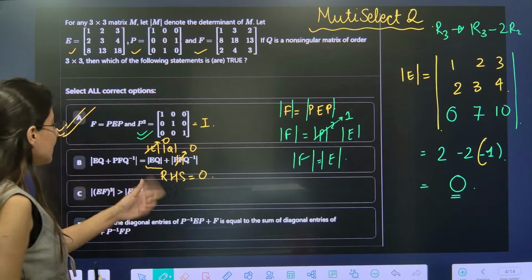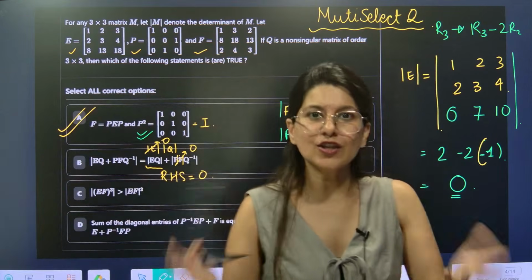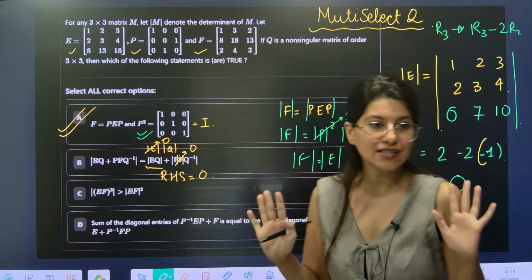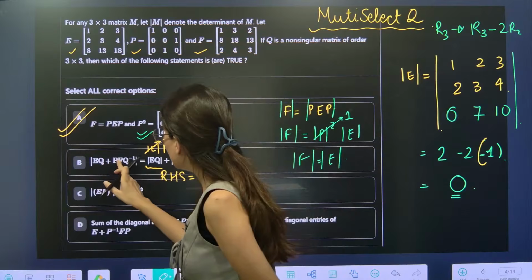RHS of option B is what? 0. Now what about LHS? If LHS is also 0, then option B is correct, otherwise it is false. Okay. Now this determinant EQ plus PFQ inverse.